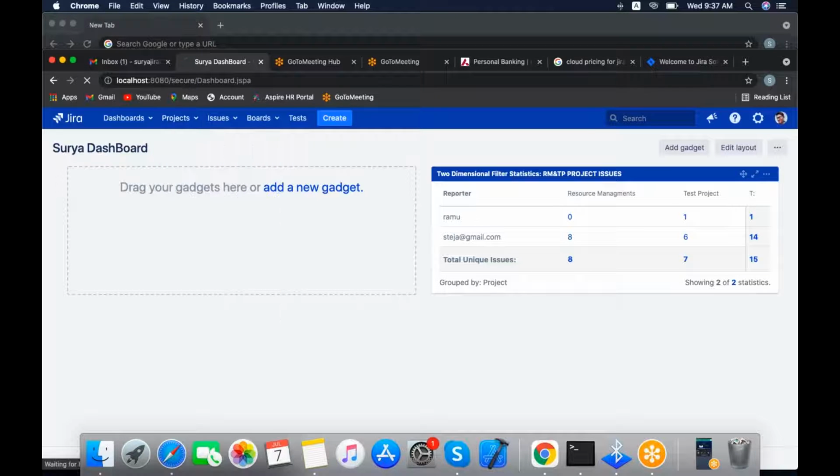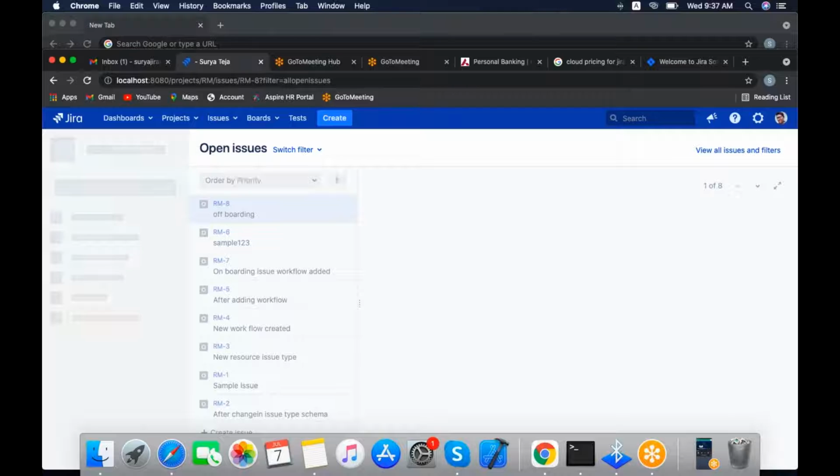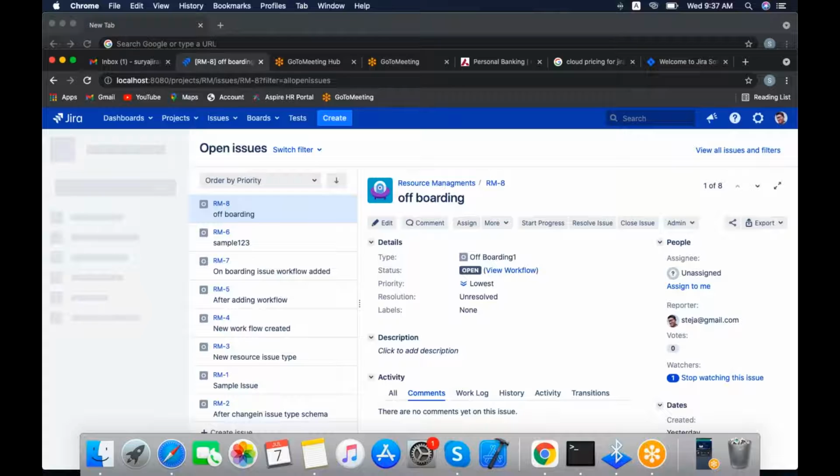Yesterday we created the resource management in this project. Today we will discuss screens. Yesterday we discussed issue types and workflows, only the basic workflows. In coming classes, I will explain the advanced workflows also.